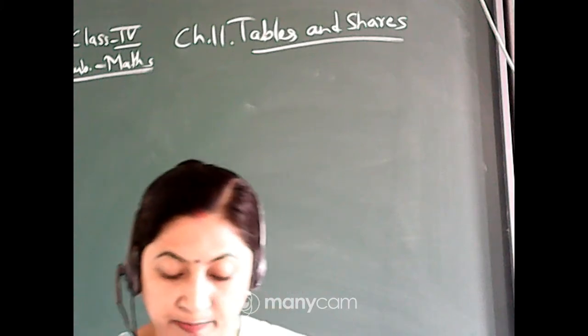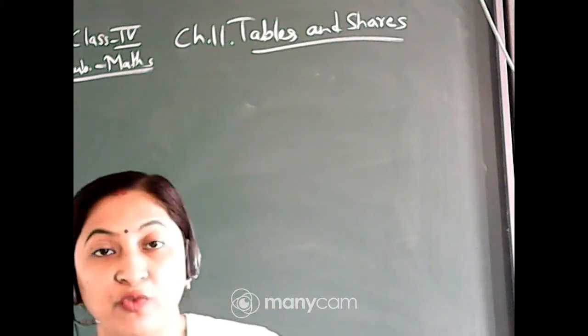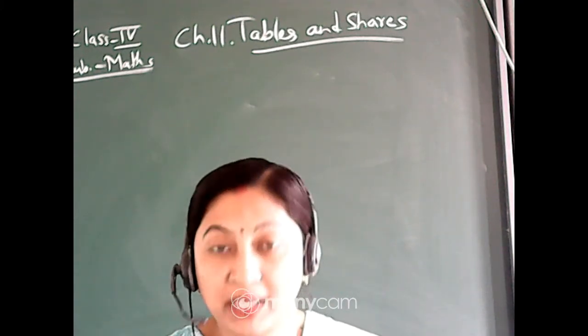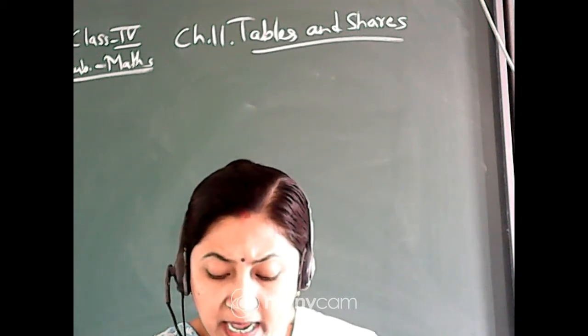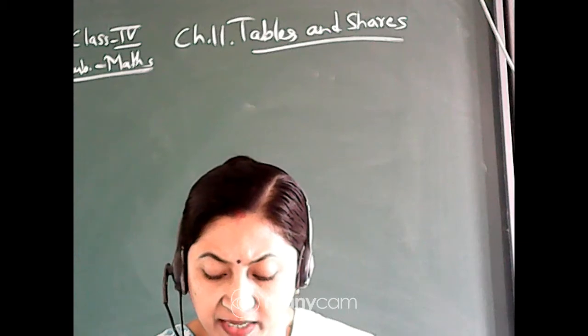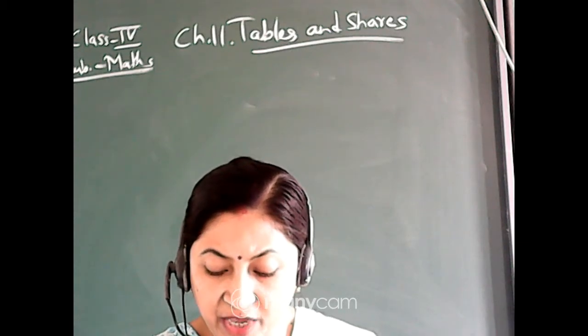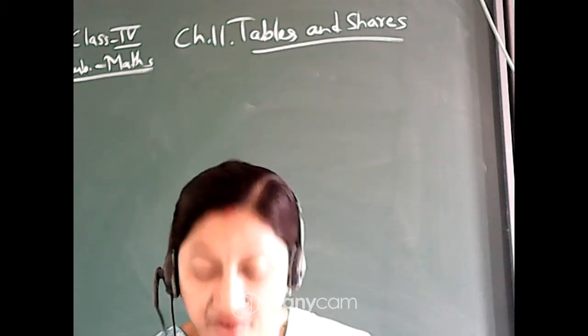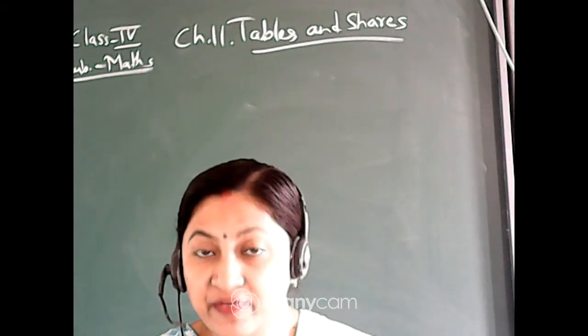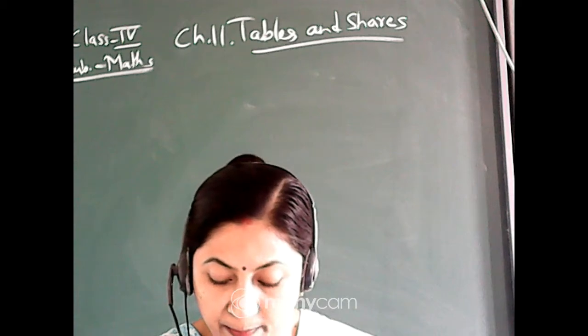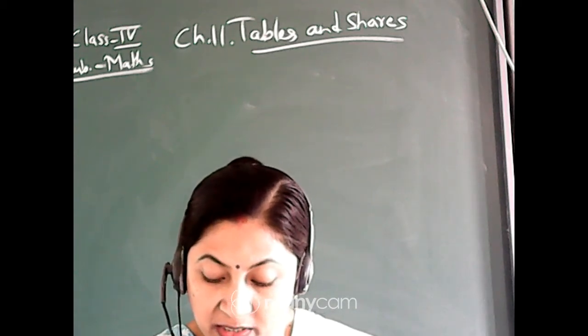Lokesh writes, first I give rupees 5 to each. He is giving rupees 5 to each one of them, and then I have distributed 5 into 5, that is 25 rupees. Next I give rupees 6 more to everyone. So first of all he has given 5 rupees to everyone. Next again he is giving 6 rupees to each one of them. Now I have distributed 30 rupees.